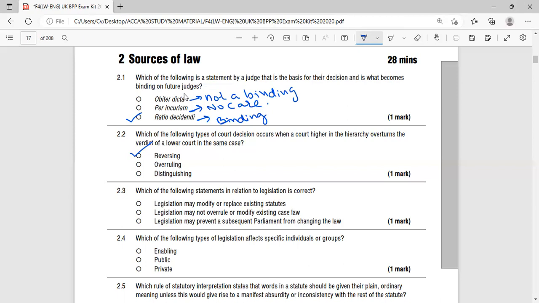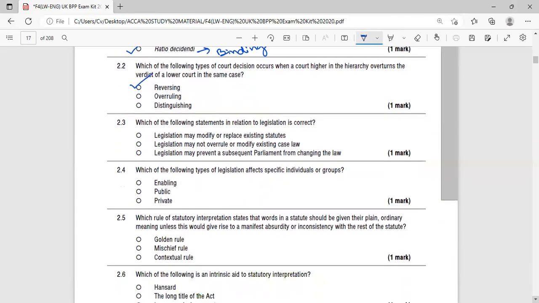This is called distinguishing. So when a higher court in the hierarchy overturns the verdict of a lower court, this is called reversal.